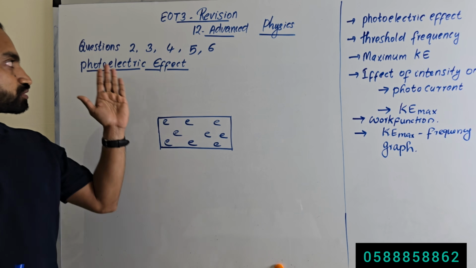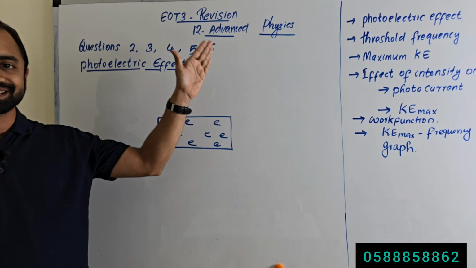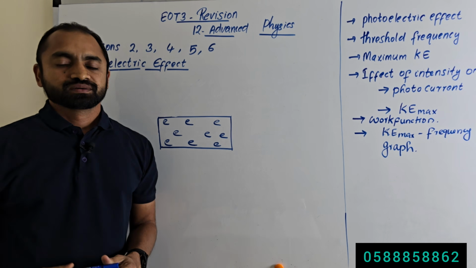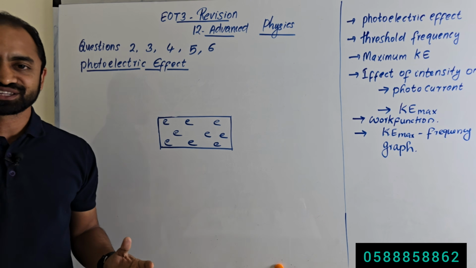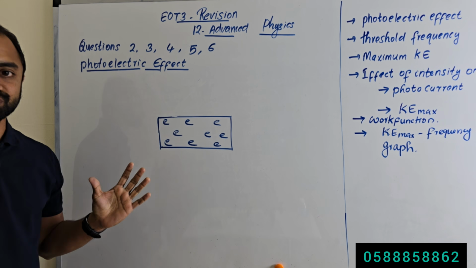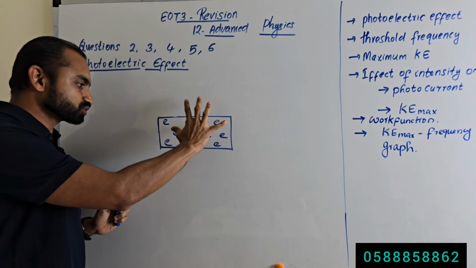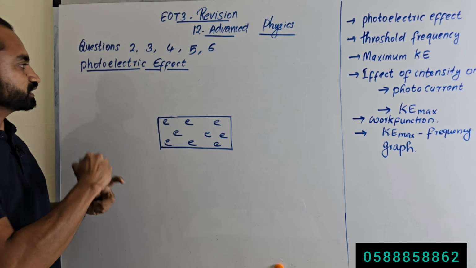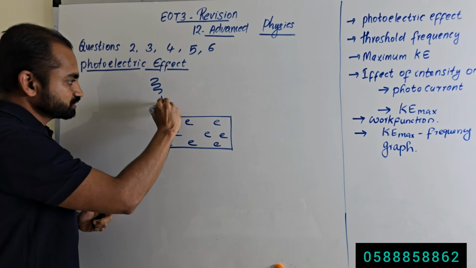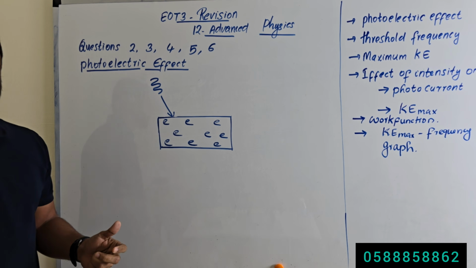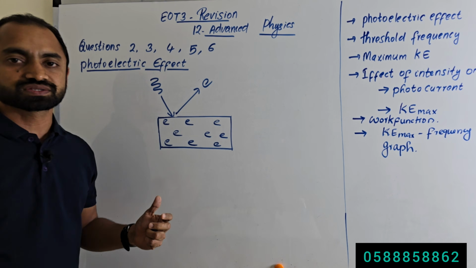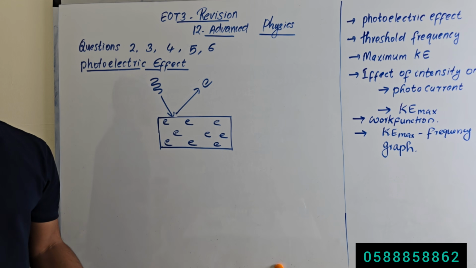Question number 2, 3, 4, 5 and 6 are from the topic photoelectric effect. What is photoelectric effect? This is a sheet of metal, and we know that there are electrons in a metal. When light is incident onto a metal, electrons are emitted out of the metal, and this is called photoelectric effect.